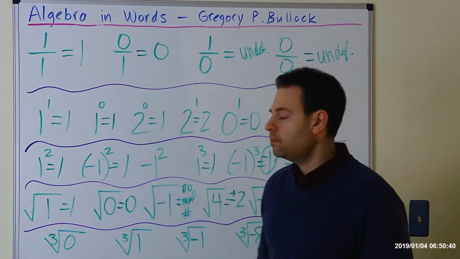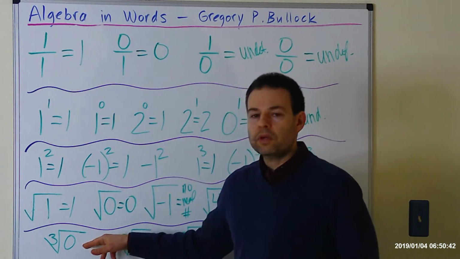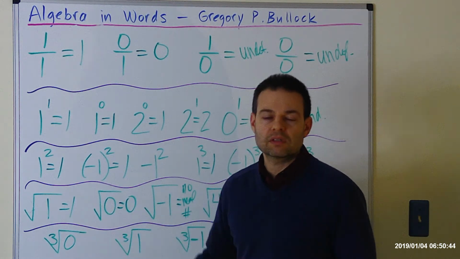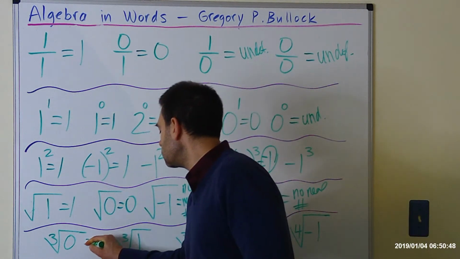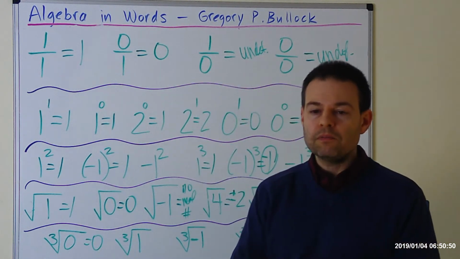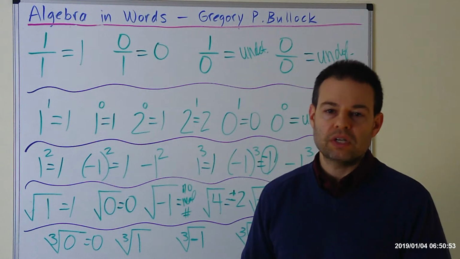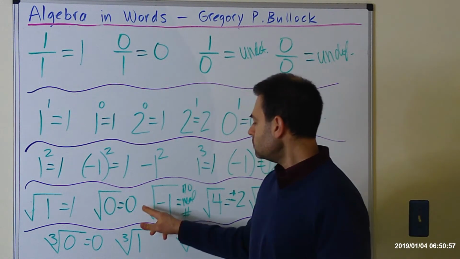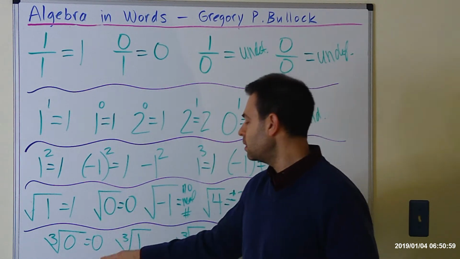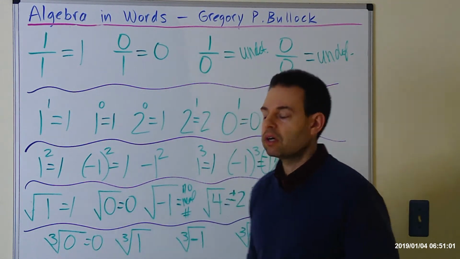Let's go down to the last line. Hopefully you can see it. If you can't, it's the cube root of 0. I think you can see it. The cube root of 0 equals 0. Why is it 0? Because any root of 0 equals 0. That's pretty much all there is to that. Just like the square root of 0 is 0, any root of 0 equals 0.